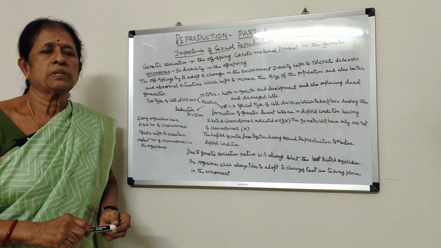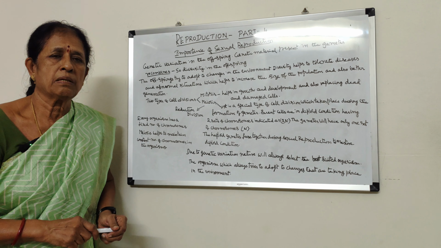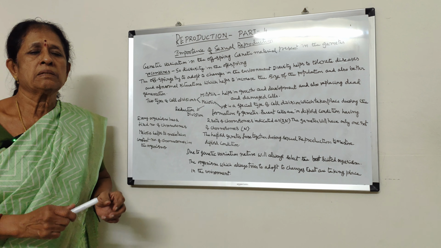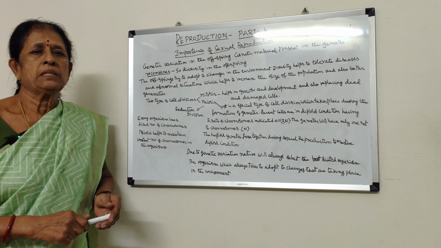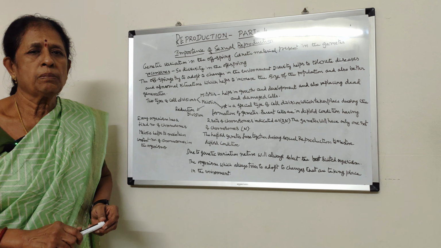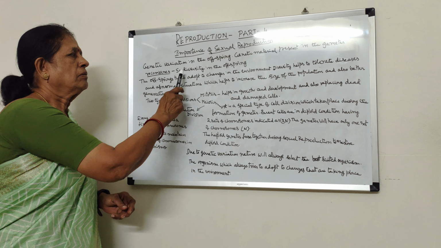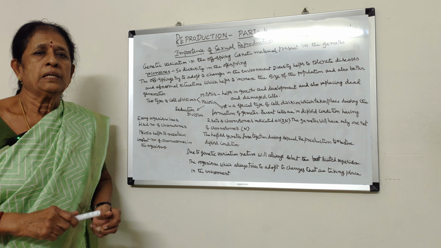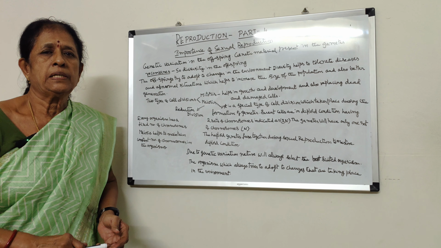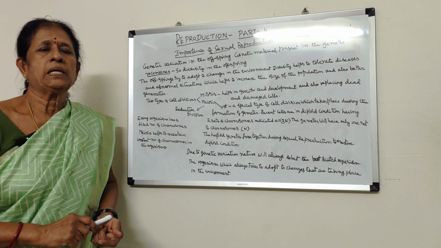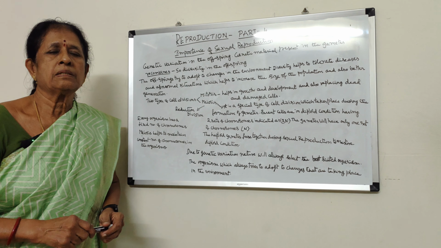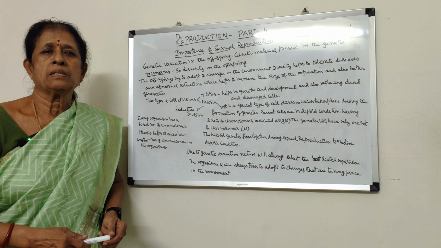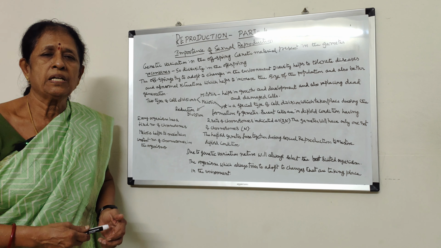That means it will have some characters of the male parent and some characters of the female parent, and variations can be seen. What are variations? Variations means the minor changes that are observed in organisms belonging to the same species. So the diversity in the offspring can be seen. Nature, in the form of food, shelter, enemies, I mean predators, will select the organism with good, beneficial characters, and it will eliminate the organism with non-beneficial or weak characters.